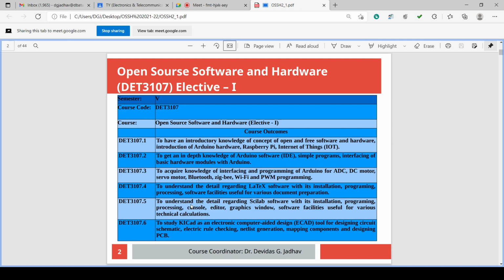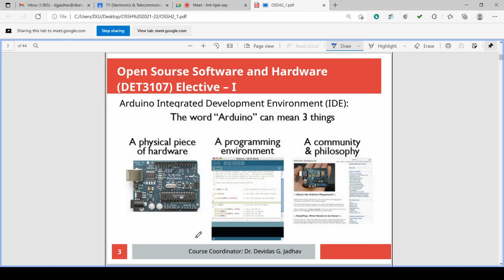PWM programming. To understand the details regarding LaTeX software with its installation, programming, processing, and software facilities useful for various document preparation. To understand the details regarding Scilab software with its installation, programming, processing, console, editor, graphics window, and software facilities useful for various technical calculations. To study KiCad as an electronic computer-aided design, ECAD tool for designing circuit schematics, electric rule checking, netlist generation, mapping components, and designing PCB. So these are the course outcomes.